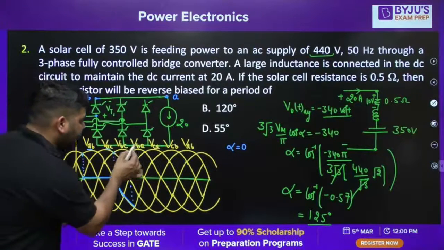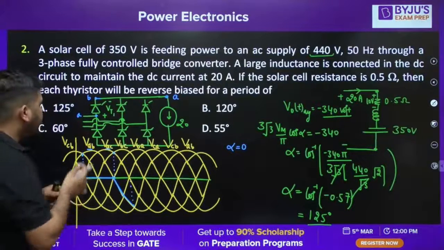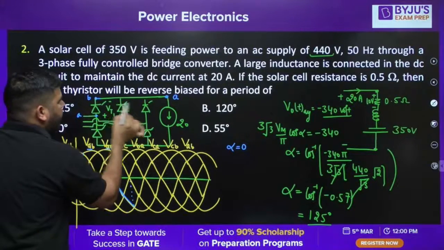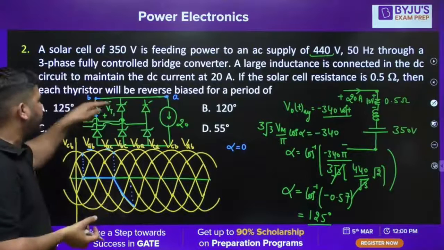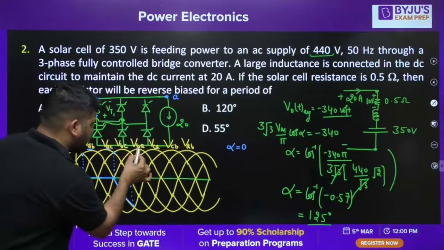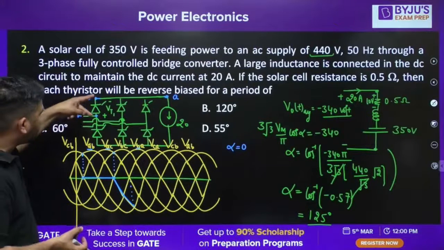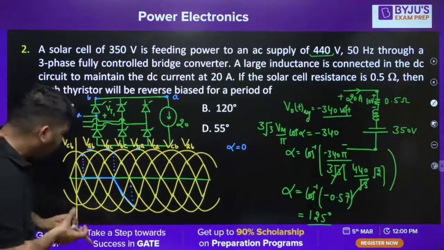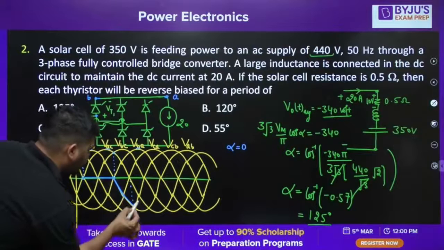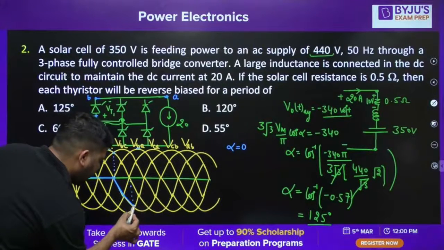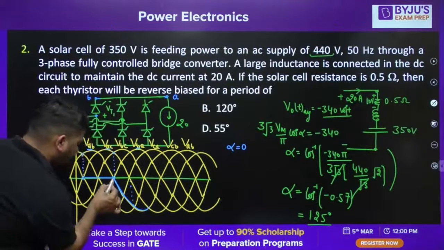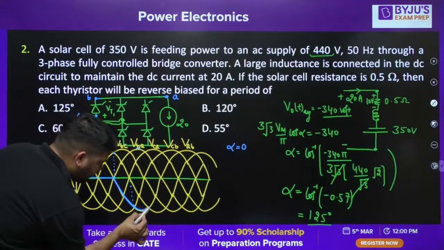After that, it will be VBA. The upper point will be at B voltage, because the first subscript is B, and this point will be A. So the voltage across thyristor T1 is again VAB, and for the next 60 degree it will be VAB like this.